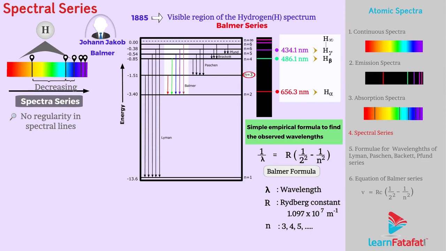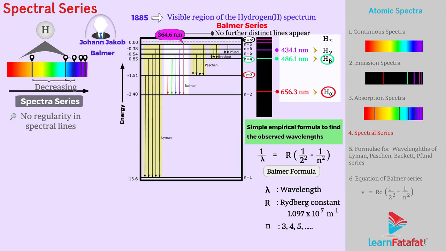For n equals 3, we get H alpha. For n equals 4, we get H beta. For n equals infinity, one obtains the limit of the series at lambda equals 364.6 nanometer. This is the shortest wavelength in the Balmer series. Beyond this limit, no further distinct lines appear. Instead, only a faint continuous spectrum is seen.